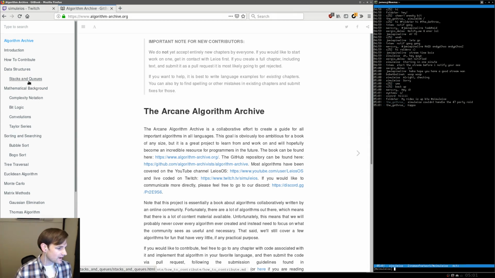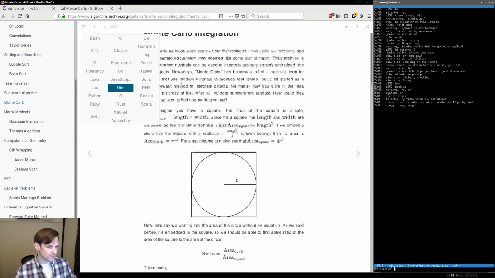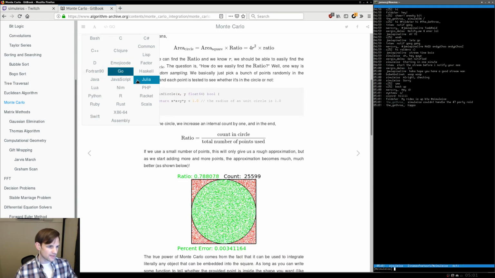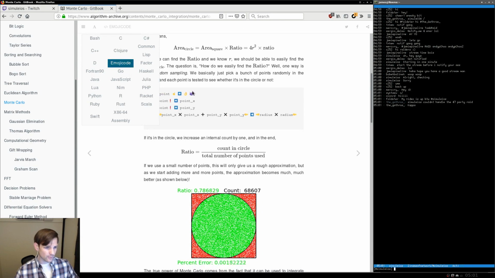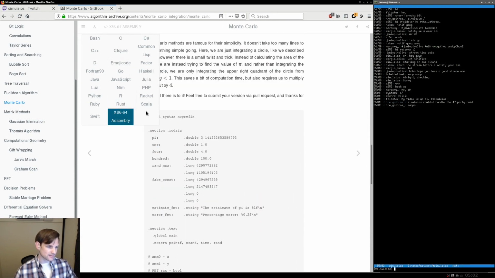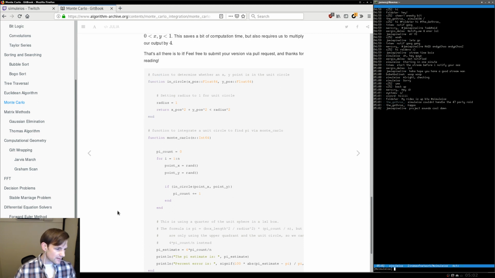I apologize for that. Okay, so for example, we go over here to Monte Carlo, you click whatever language you want, and it basically changes all the code boxes to match that language. We've got pretty much any of the languages that have been supported by the community so far. So here's emoji code, here's x86 64 assembly, here's Julia, so on and so forth. And the idea is that we work progressively towards adding new algorithms, new methods, all this kind of stuff into this book.